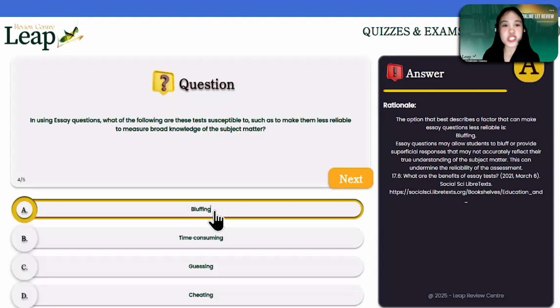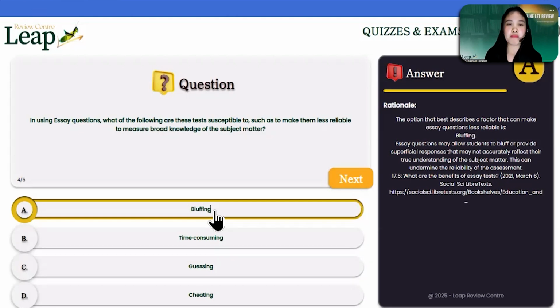All right. So please remember when we are talking about essay type of tests, it's primarily used to gauge the higher order thinking skills of the students, right? Because when we create essays, we have to organize our thoughts, present our own understanding on the topic being asked, and we also have to create something out of the concept or question posed by the teacher. But just like any other type of test, essay type of test can also be at a disadvantage, specifically if we are measuring broad type of knowledge.